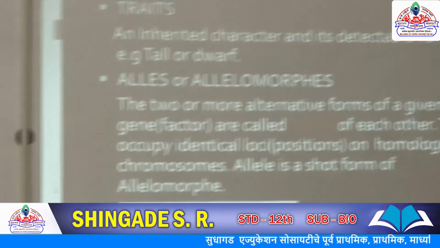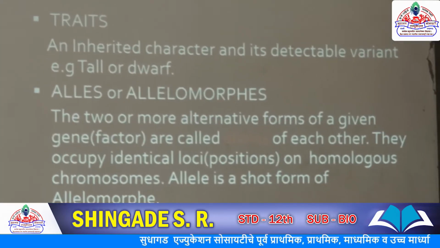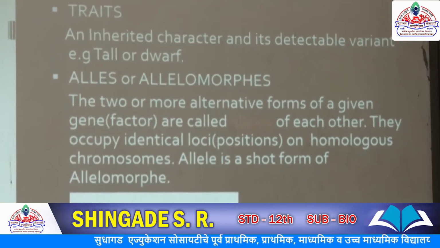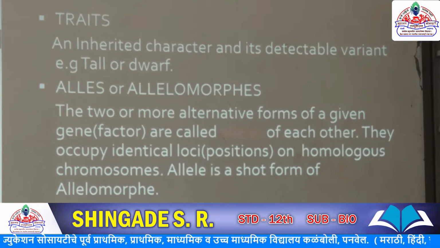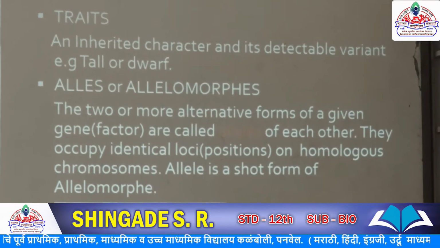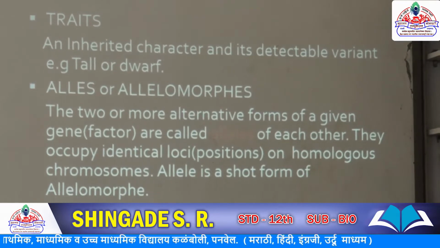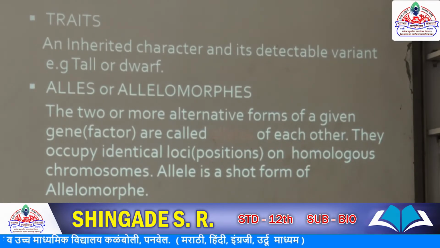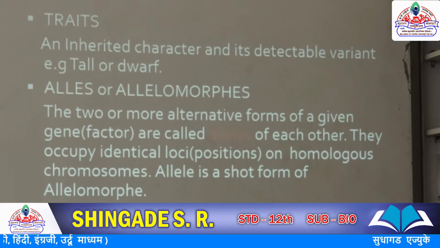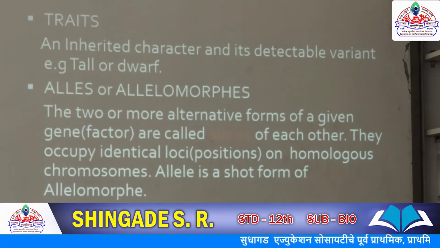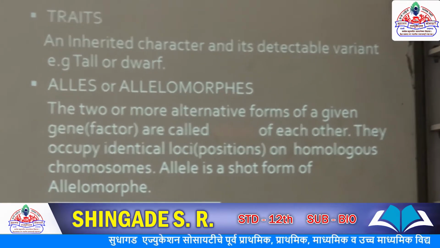Allele, also called allelomorphs. So what is the meaning of allele? The allele is nothing but the 2 or more alternative forms of a given factor. Factor is also called a gene. What did I say earlier? Factor. Now factor is called a gene. So what is allele? Allele is the 2 or more alternative forms of a particular given gene, or also called a factor, of each other. And these alleles occupy a particular locus, place, on homologous chromosomes.